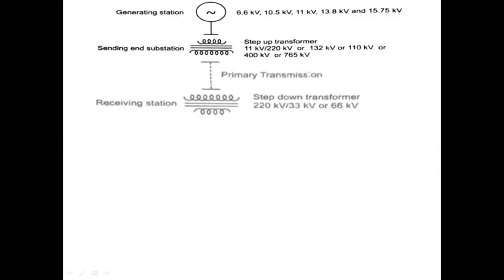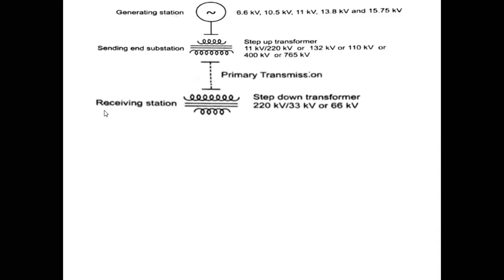So after stepping up the voltage, you have to transmit the power with the help of primary transmission. And at the receiving substation, that is a step-down transformer, here 220 kV is stepped down to 33 kV. So after primary transmission, we receive the voltage in the main receiving substation.